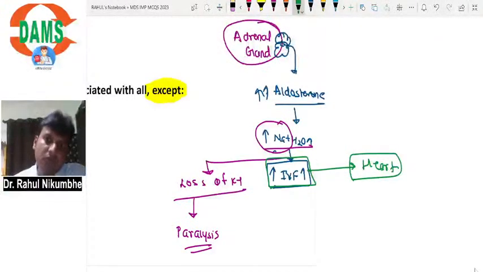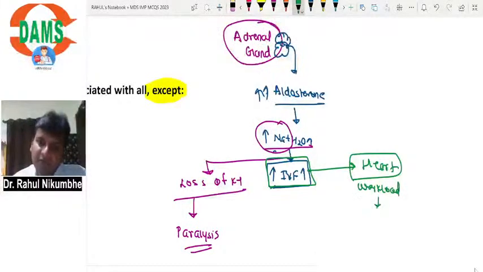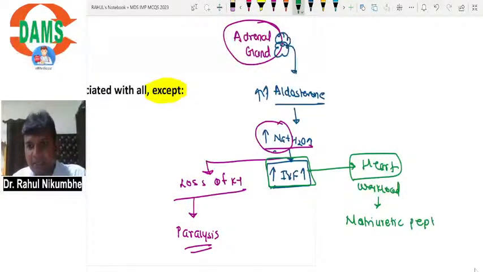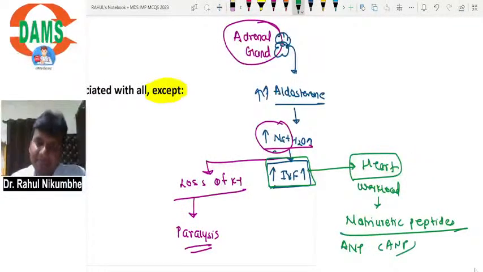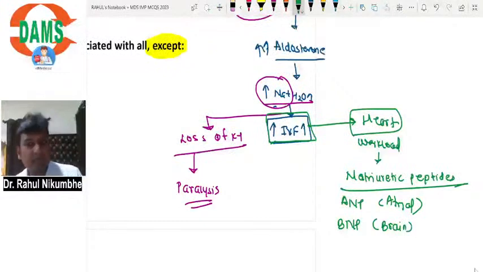Okay, and now a lot of fluids are coming towards the heart, so the workload on the heart will increase, and whenever the workload on the heart increases, the heart releases natriuretic peptides. There are two natriuretic peptides released by the heart: atrial natriuretic peptide, called ANP, and brain natriuretic peptide, called BNP.